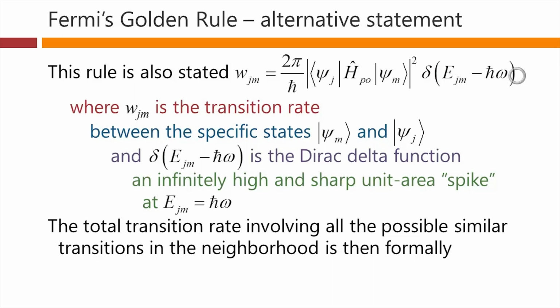Then, if we use this formalism, the total transition rate involving all the possible similar transitions in the neighborhood of this transition energy we're interested in, the photon energy here, is then formally the integral of this small w, W_JM, with the density of states, d(h bar omega_JM). This is actually the same as the formula we were looking at a minute ago. It's just a different mathematical way of writing it, and you'll often see Fermi's golden rule stated this way.